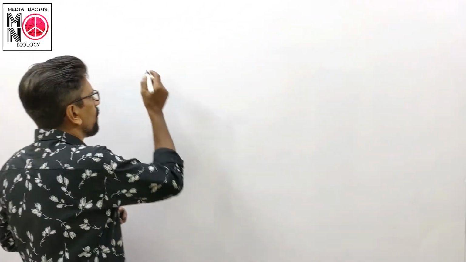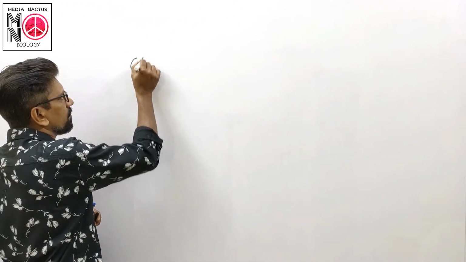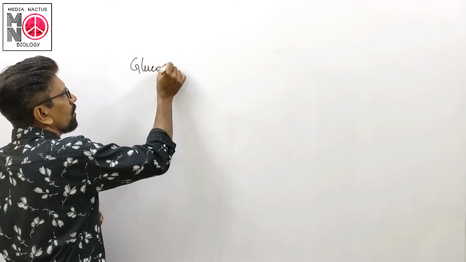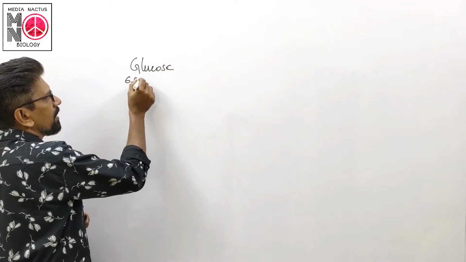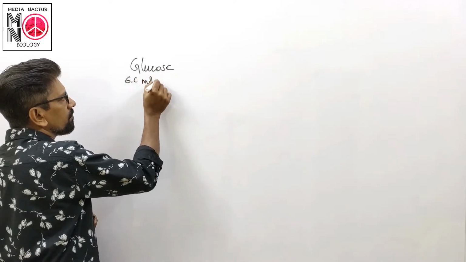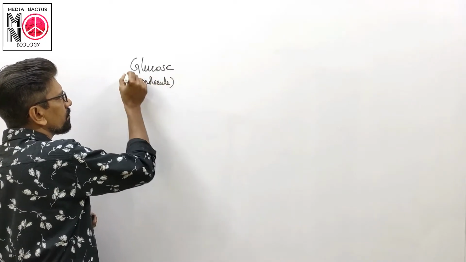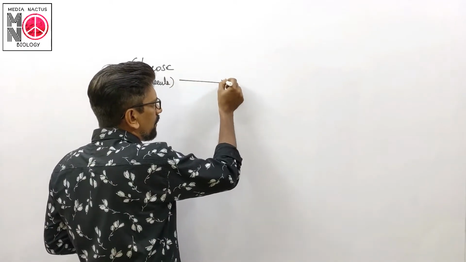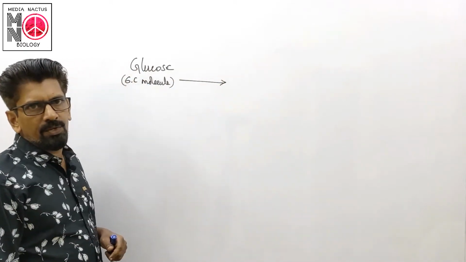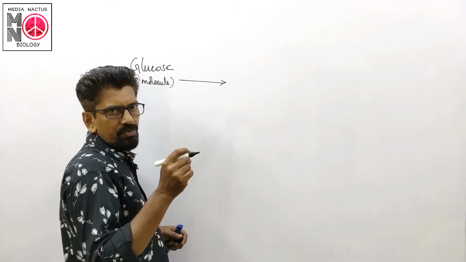First, glucose. Glucose is a 6 carbon molecule. It is converted into what? Into pyruvate.